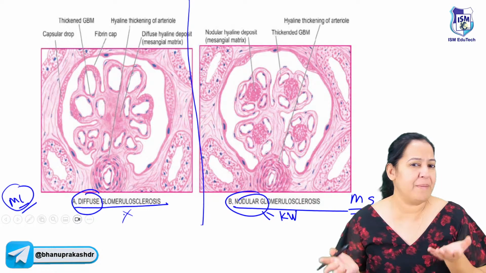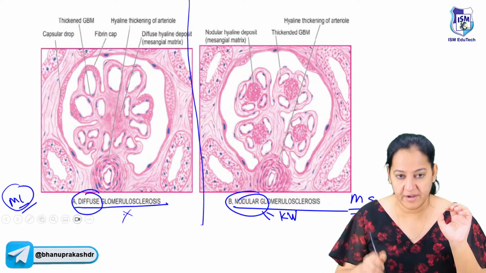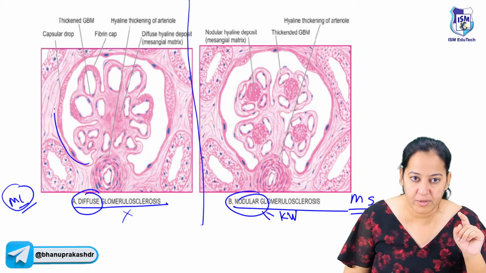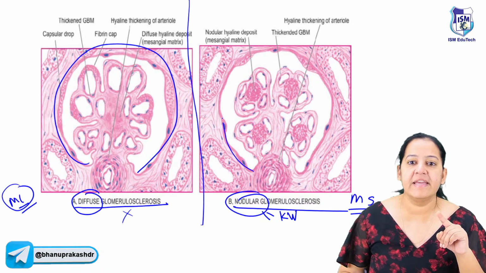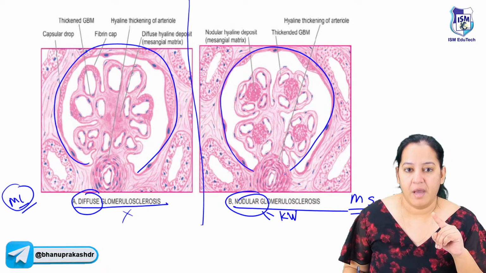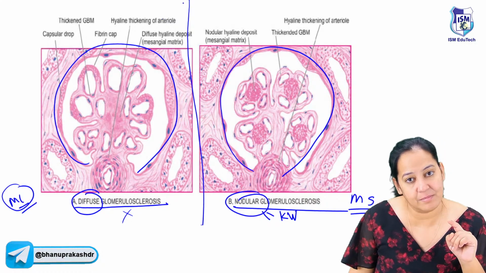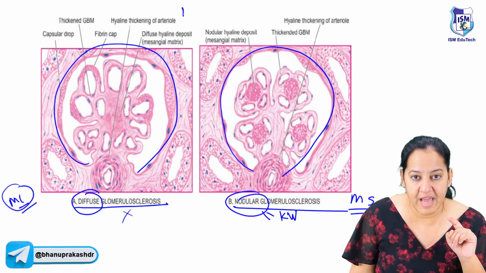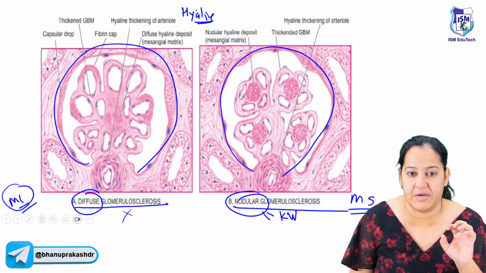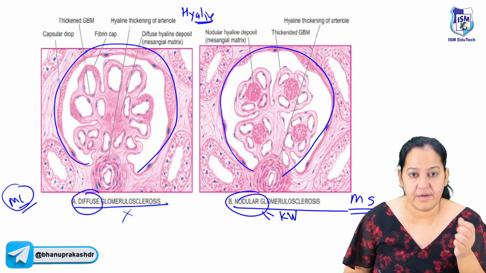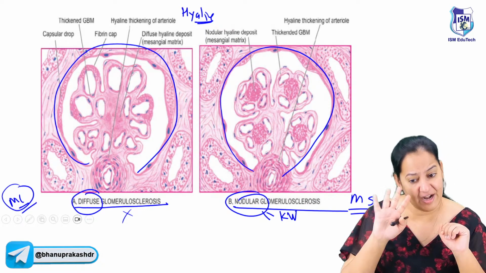What do you mean by diffuse and nodular? See, in both the diagrams you can see a glomerulus. Yes, you can see a glomerulus here, and here also. In both, in diabetes, hyaline gets deposited. The pink color acellular hyaline gets deposited. So in the diffuse one, where is it deposited? It is deposited everywhere in the glomerulus, at 4 places.